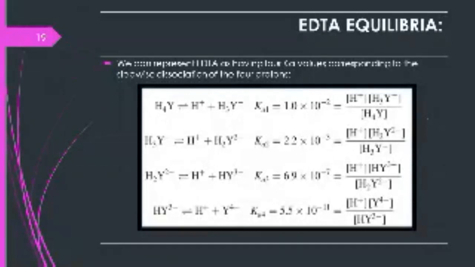So here are the EDTA equilibria. We can represent EDTA as having four Ka values corresponding to the stepwise dissociation of the four protons.